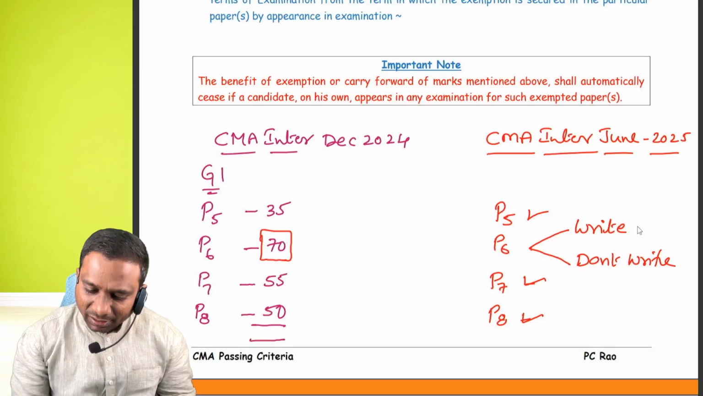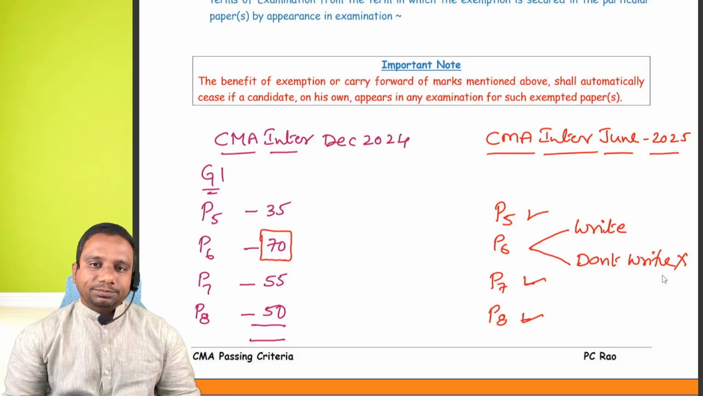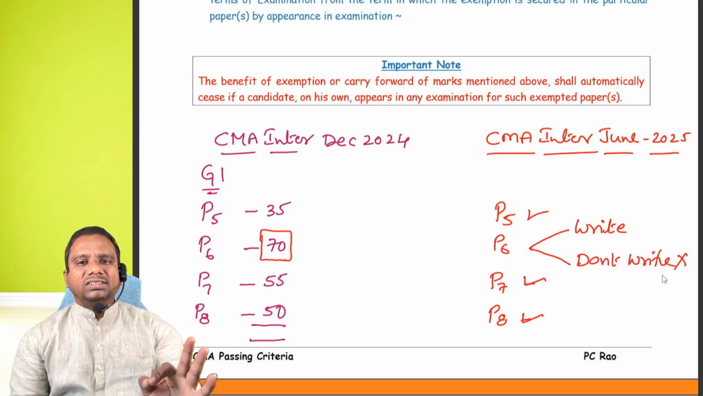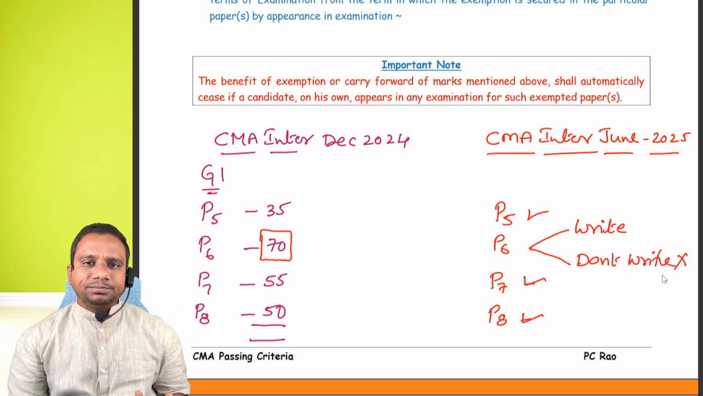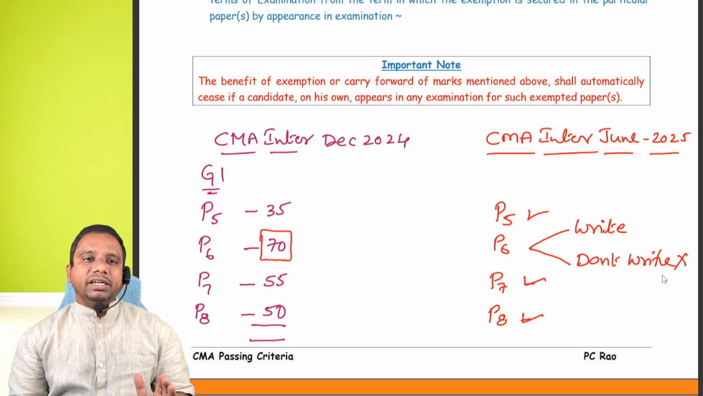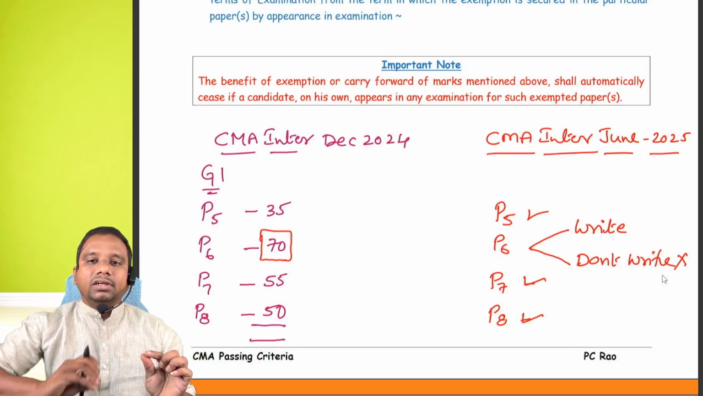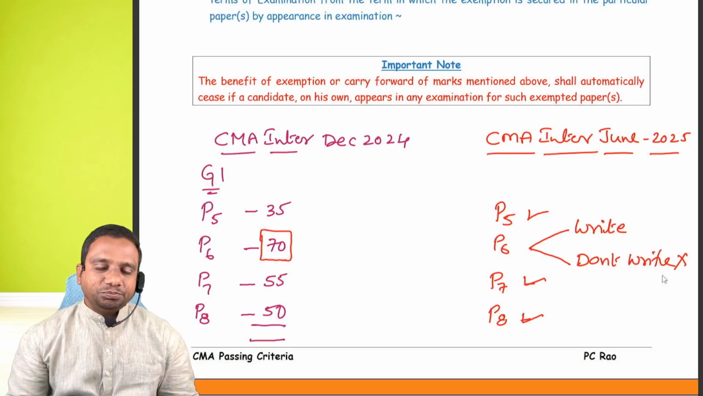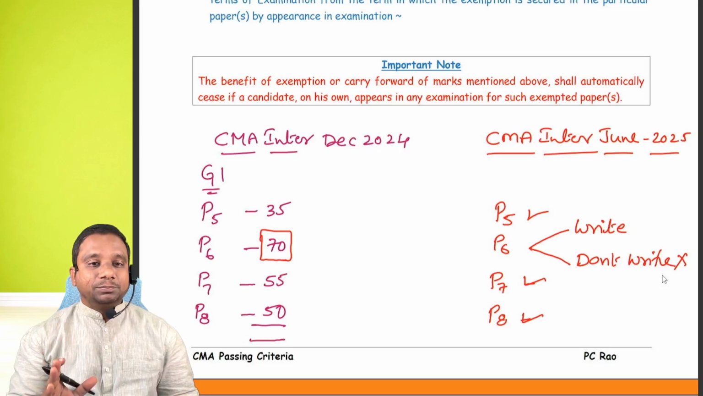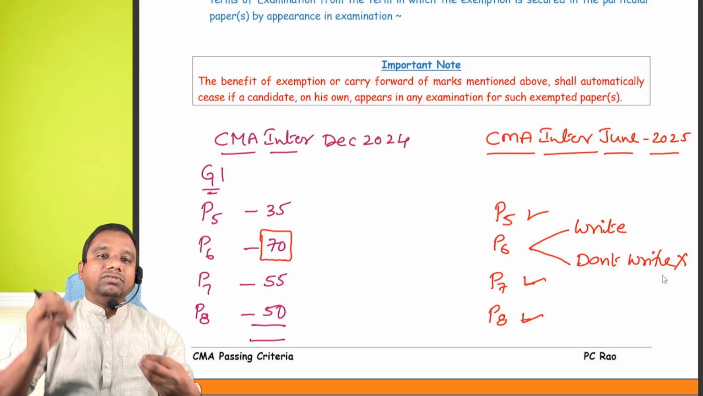Sir, I am not writing paper 6, sir. Then what? Yes, the remaining 3 papers you have to write. Paper 5, paper 7, paper 8. Sir, how many marks should I get? Same criteria. Minimum 40% in each paper plus aggregate 50%. How many papers? 3 papers. Paper 5, 7, 8. I should get minimum 40 plus aggregate 150.